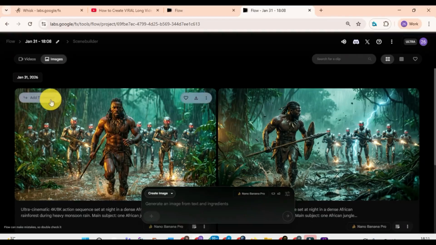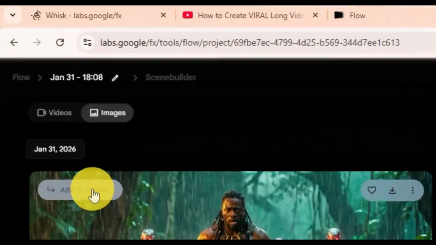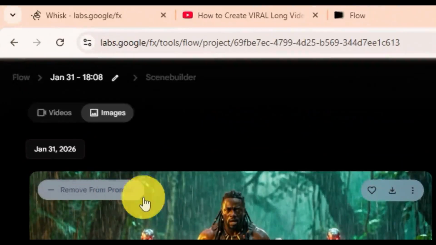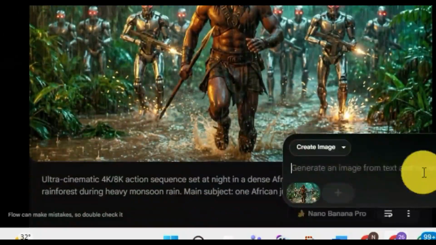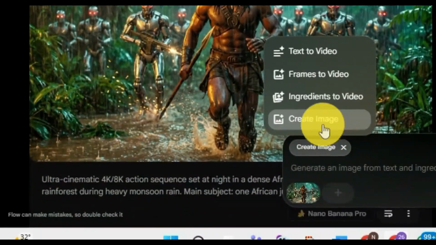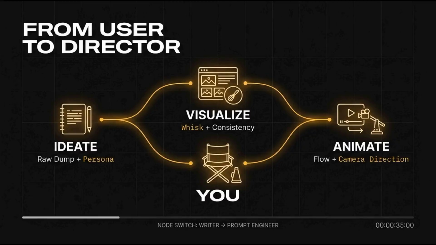Now, this is how it works here. You can add to prompt, because now we need the image reference. So if I say add to prompt, yes, it has already added to prompt. Now it is no more create an image. I can either use ingredient to video or frame to video. Now let's go and copy the camera action and everything it has created for us.